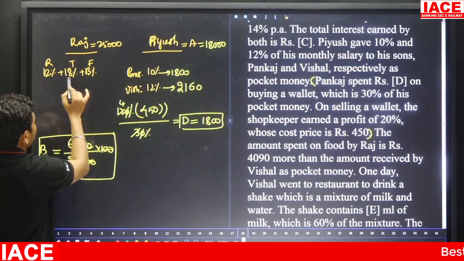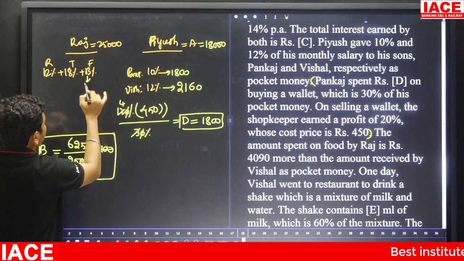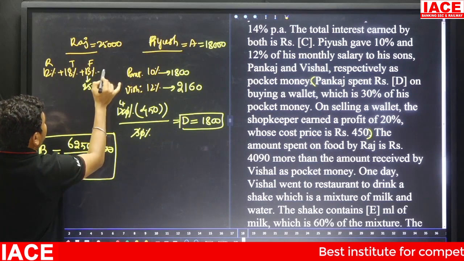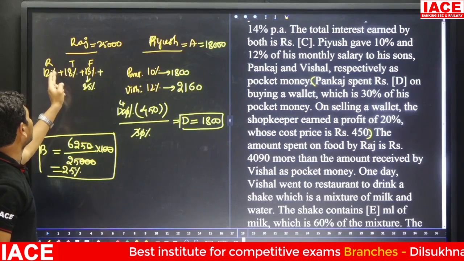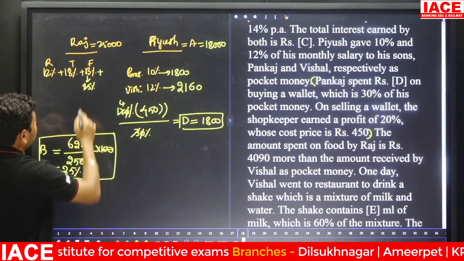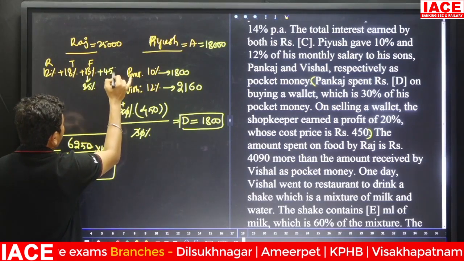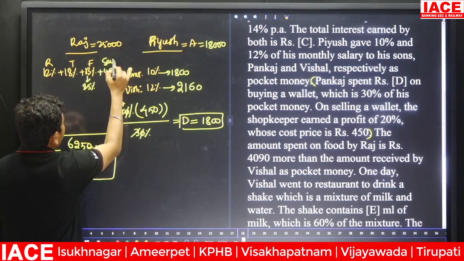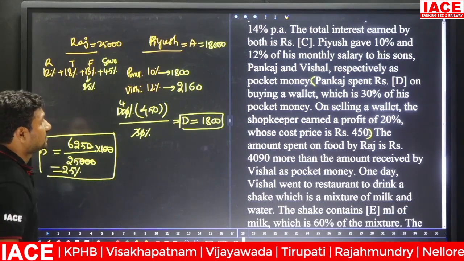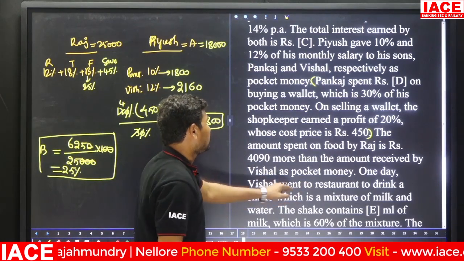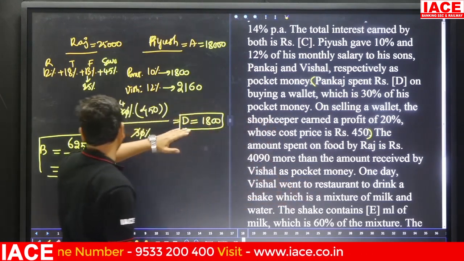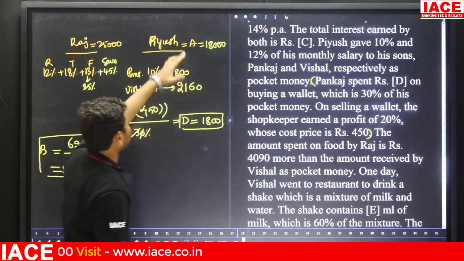Now 12 percentage, 18 percentage, B value is 25 percentage, and the remaining is how much percentage? 12 plus 18 is equal to 30. 30 plus 25 means the remaining is how much percentage? 45 percentage. It belongs to savings. Then D completed, B completed, A is also completed.